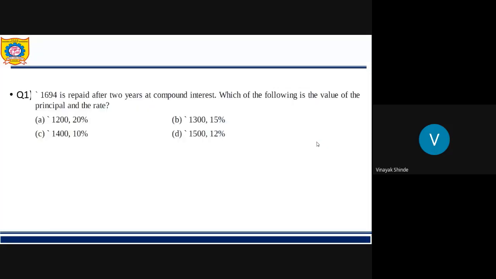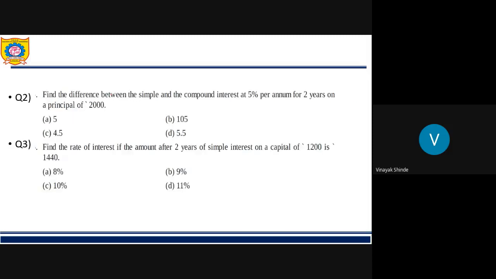Now solve this question. Hurry up. Yes, students, what is the answer? Compound interest question, you shouldn't take so much time. Yes, the answer is option C, 1400 and 10%. Go for the next question. Yes, solve question number 2.